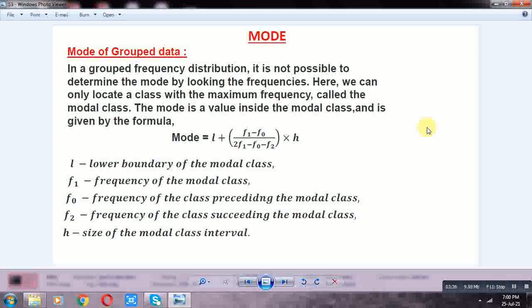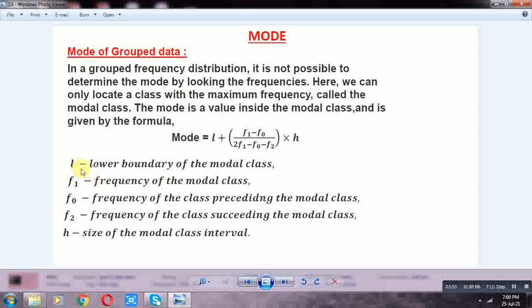The mode is a value inside the modal class and is given by the formula: Mode Mo = L + ((F1 − F0) / (2F1 − F0 − F2)) × h.